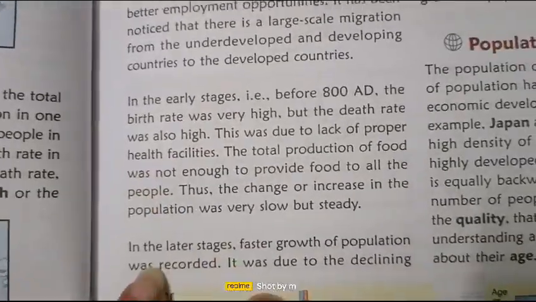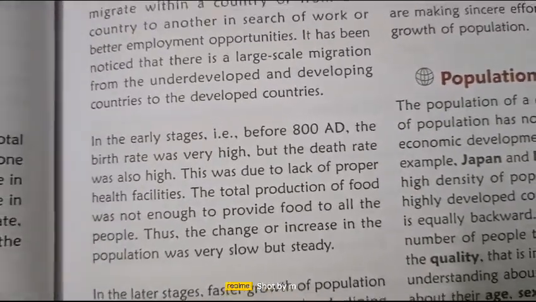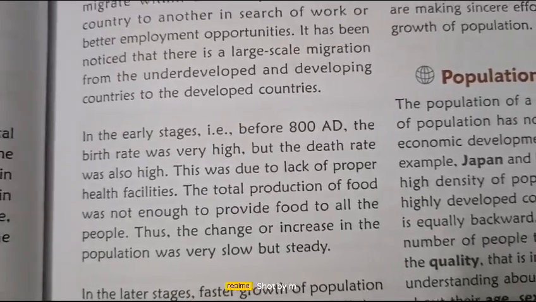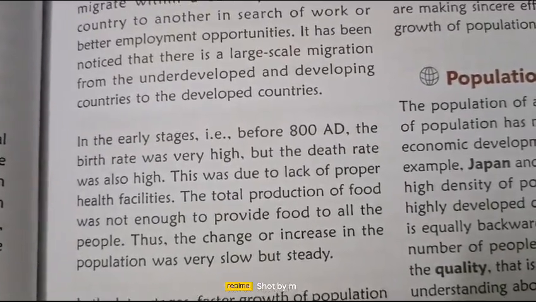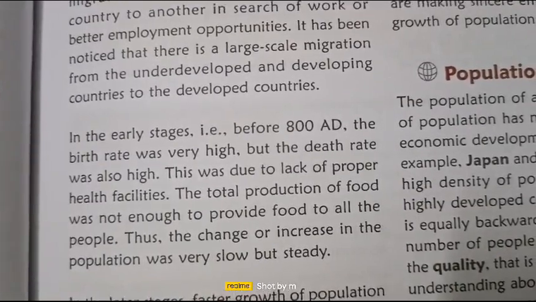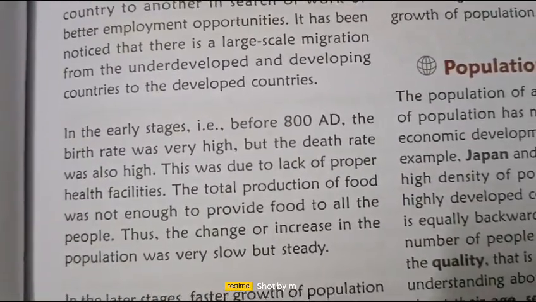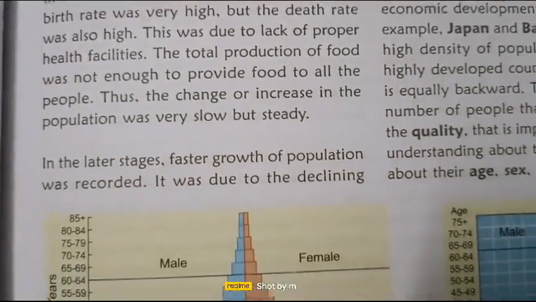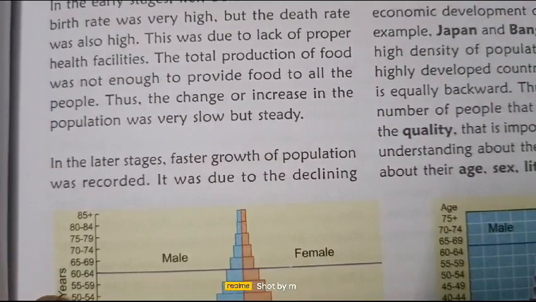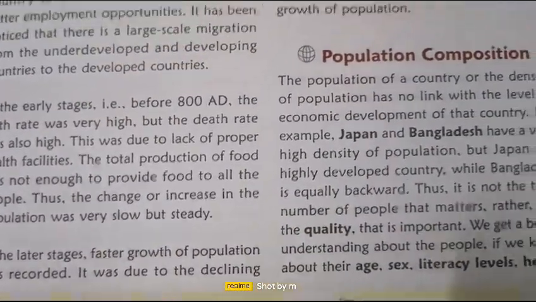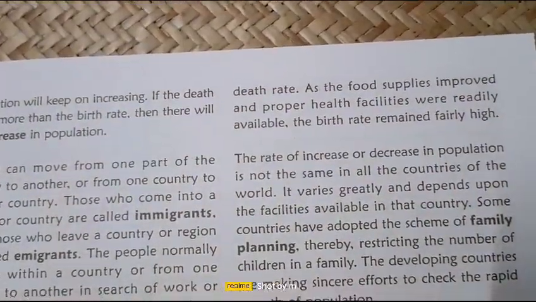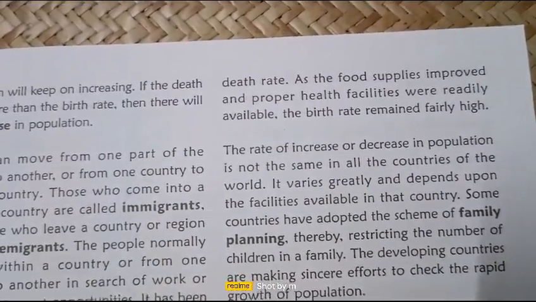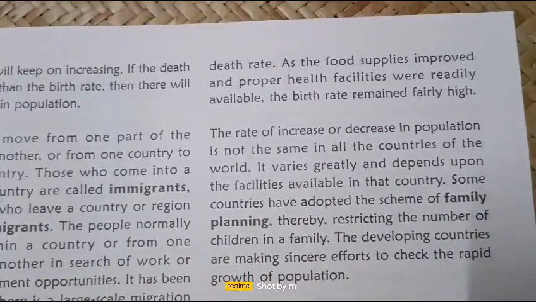Now, in early stages, before 1800, the birth rate was very high, but the death rate was also high. This was due to the lack of proper health facilities. The food supply was not enough to provide food to all the people. Thus, the increase in the population was very slow and steady. In later stages, faster growth of population was recorded. It was due to the declining of the death rate, as the food supplies improved and proper health facilities were available, while the birth rate remained fairly high.